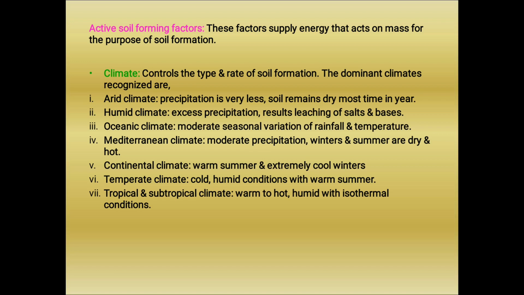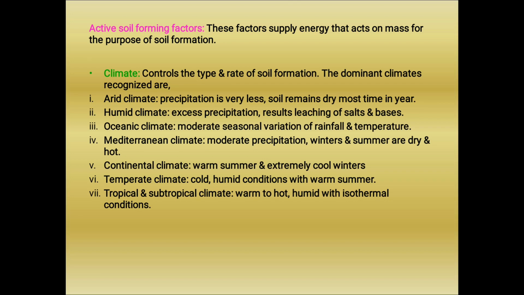Then Mediterranean climate, that means moderate precipitation, with winters and summers that are dry.